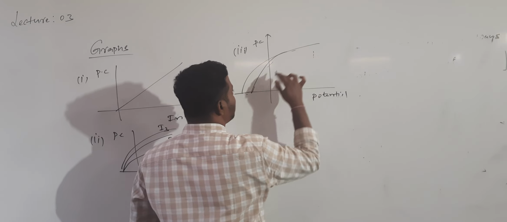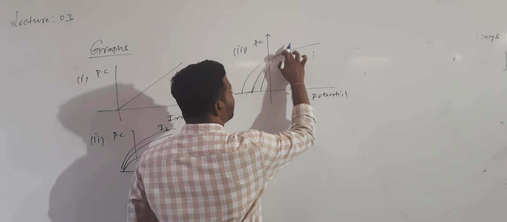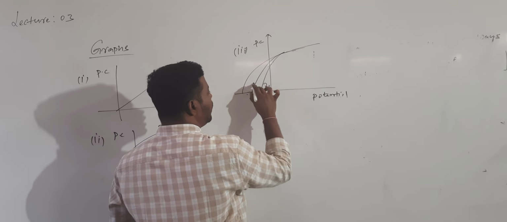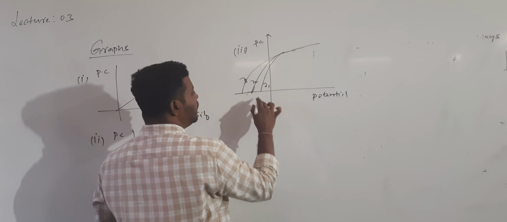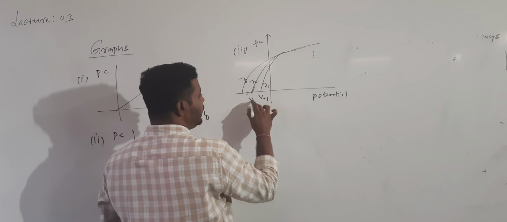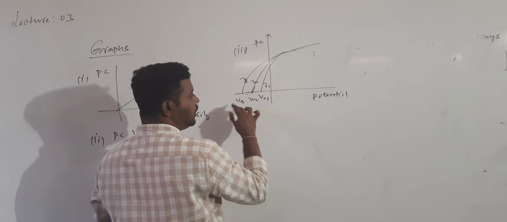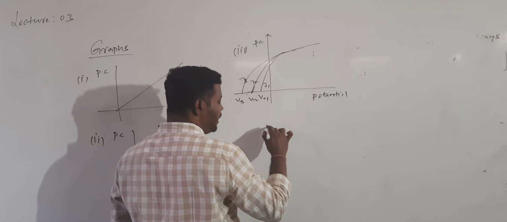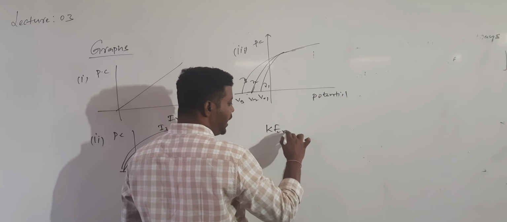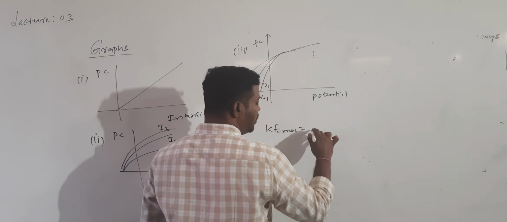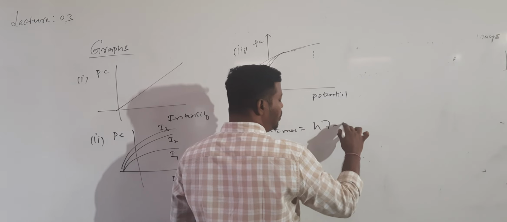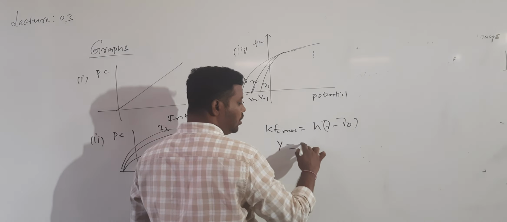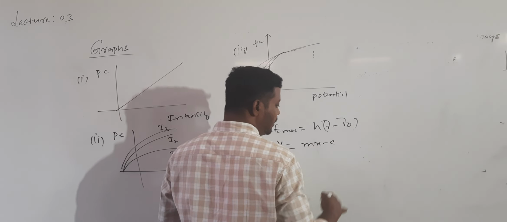This is one more graph we got, for mu1, mu2 and mu3, and this is V01, this is V02 and this is V03. So now by using the Einstein equation, what is the Einstein equation? Ke max is equal to h into (mu minus mu naught). This is of the form y is equal to mx minus c.